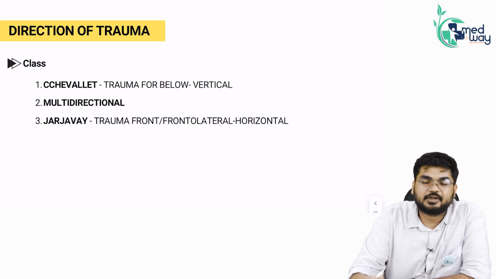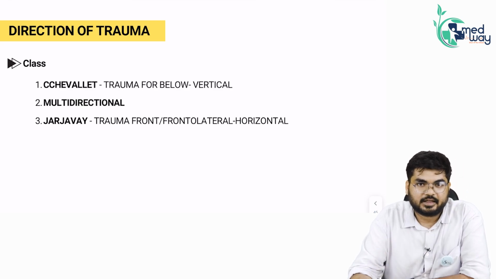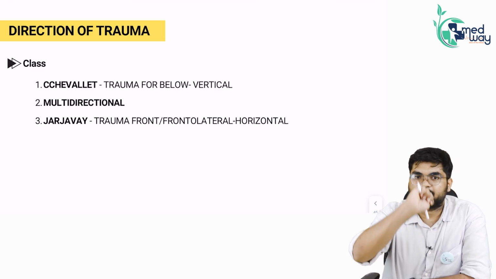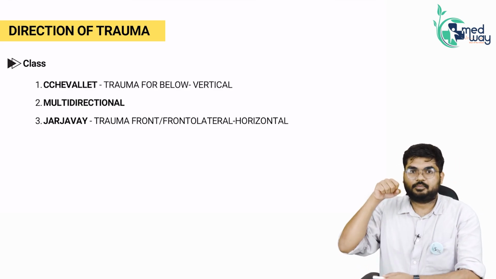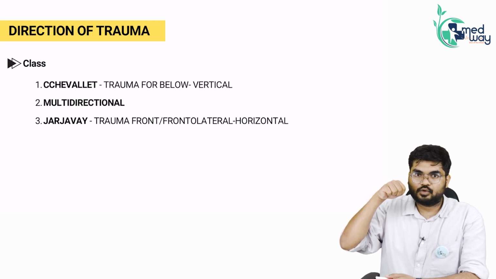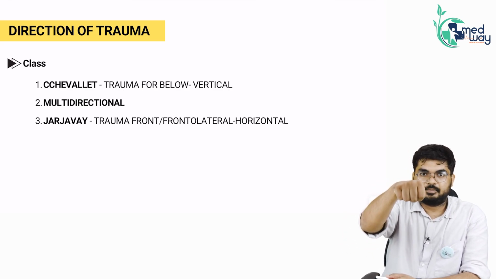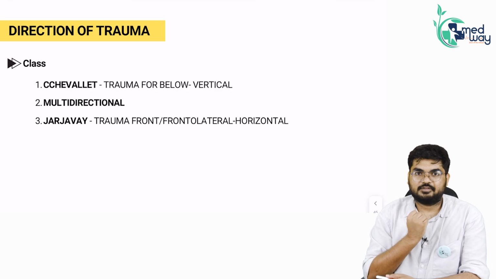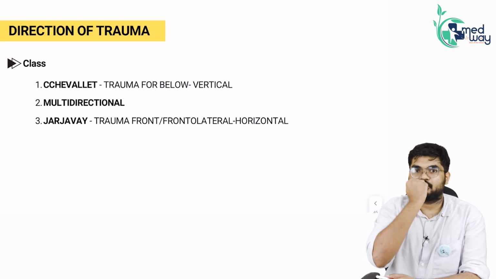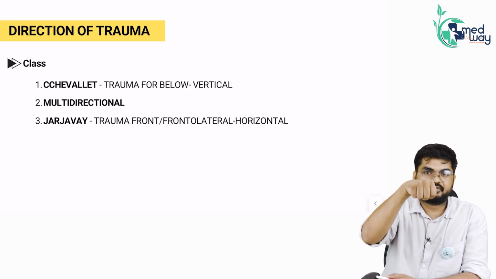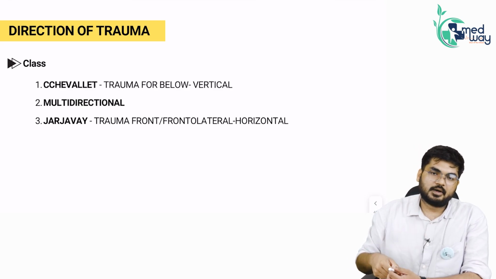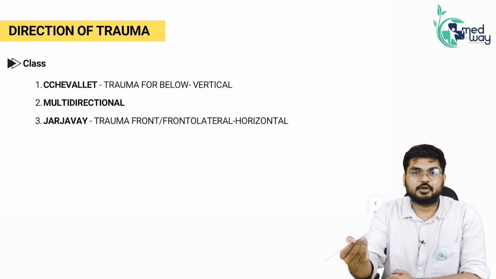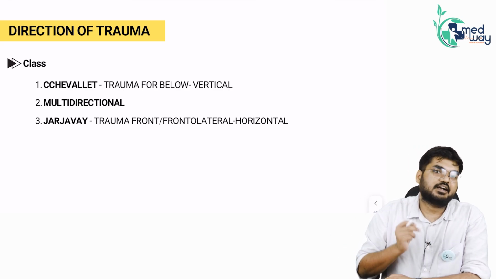See, try to understand this particular thing. Trauma that is happening in the nose can be either a trauma from the front. If we are supposedly boxing, we will give a trauma to the nose. How? Either we will punch from the front or we'll give an upper jab, trauma which is from below. Trauma can either be from the front or from below. So trauma from front and trauma from below are basically called by different names.